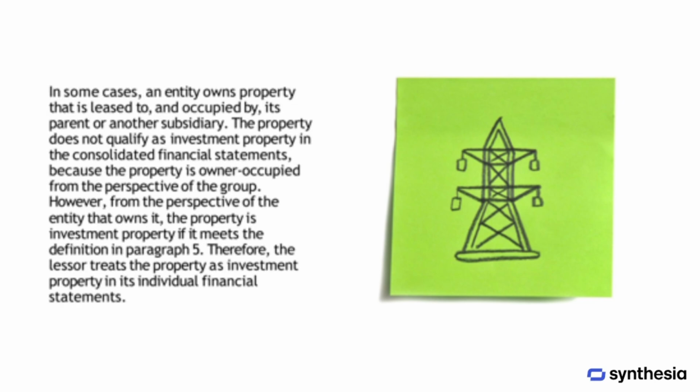In some cases, an entity may own property that is leased to and occupied by its parent or another subsidiary. In the consolidated financial statements, the property does not qualify as investment property because it is considered owner-occupied from the group's perspective. However, from the perspective of the entity that owns the property, it is classified as investment property if it meets the definition provided in paragraph 5. As a result, the lessor treats the property as investment property in its individual financial statements.